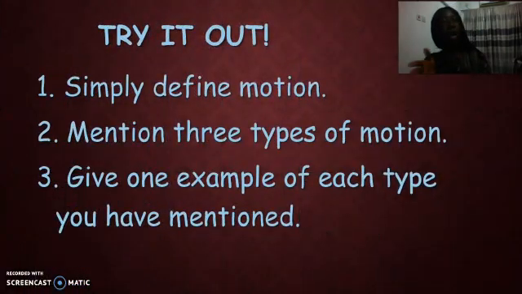Then you're going to try out these simple questions. Number 1, simply define motion.